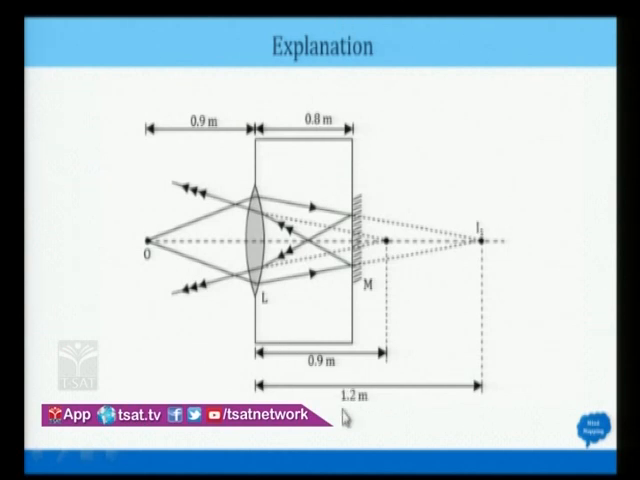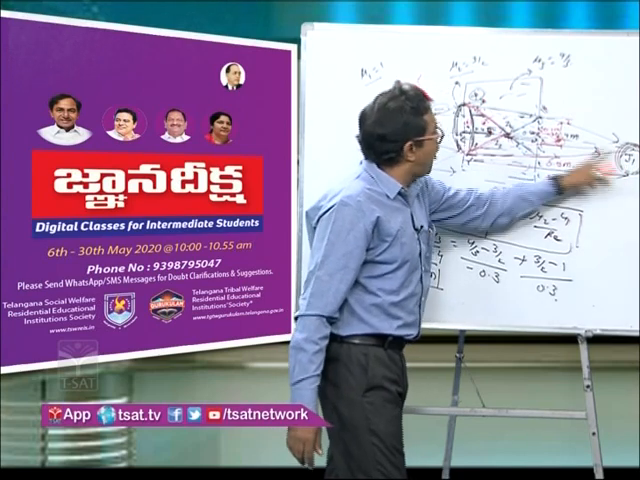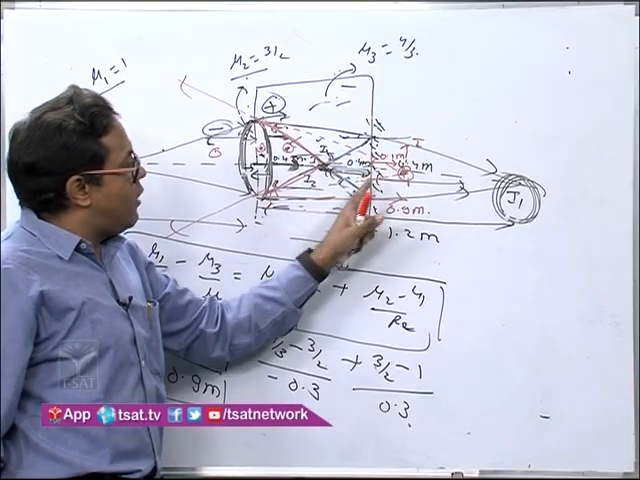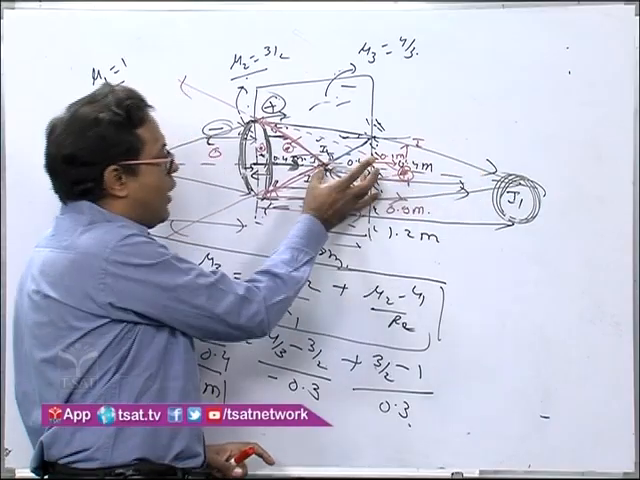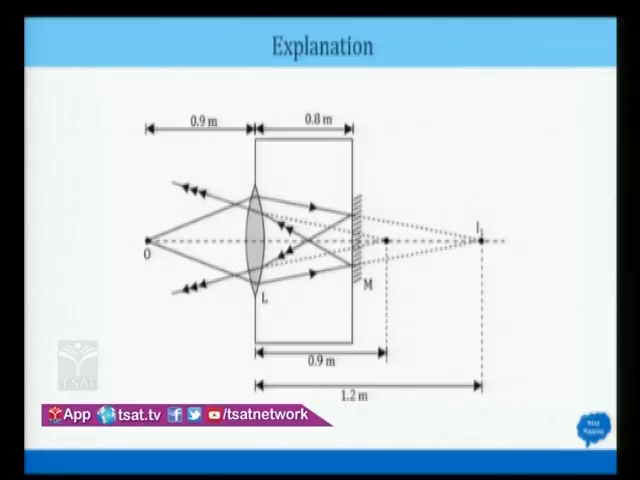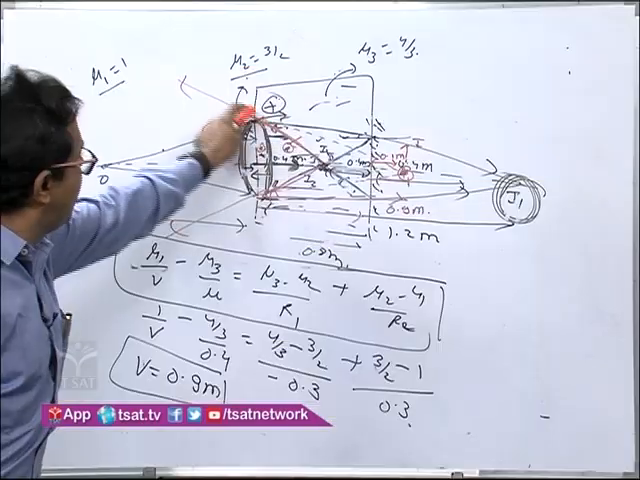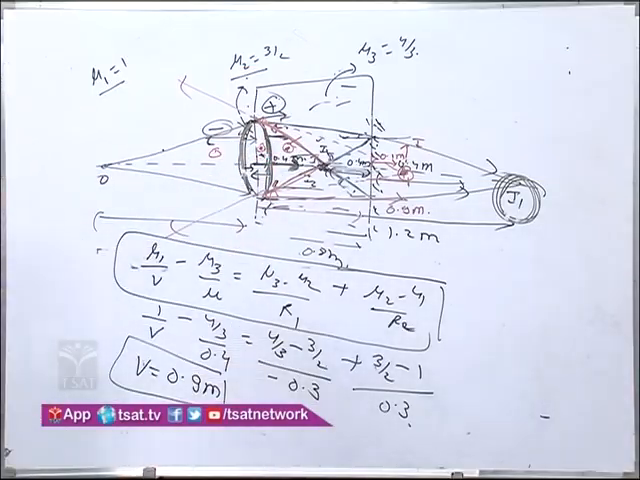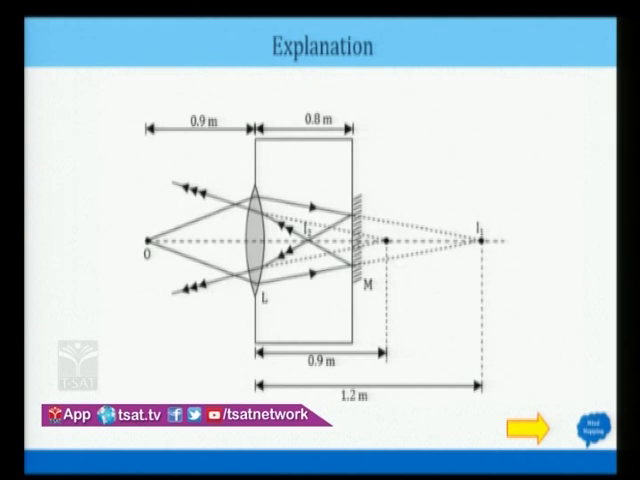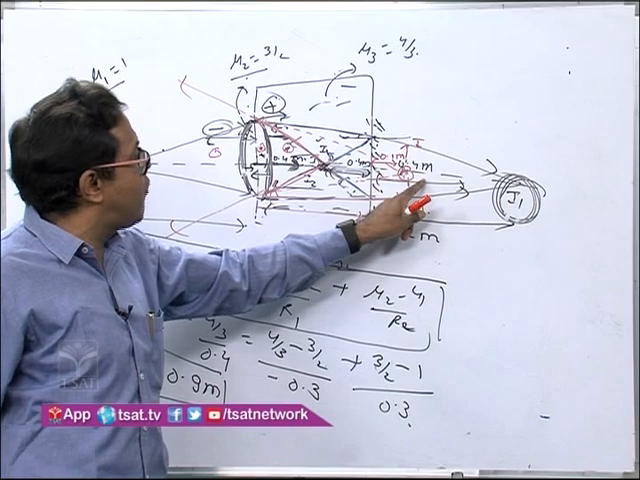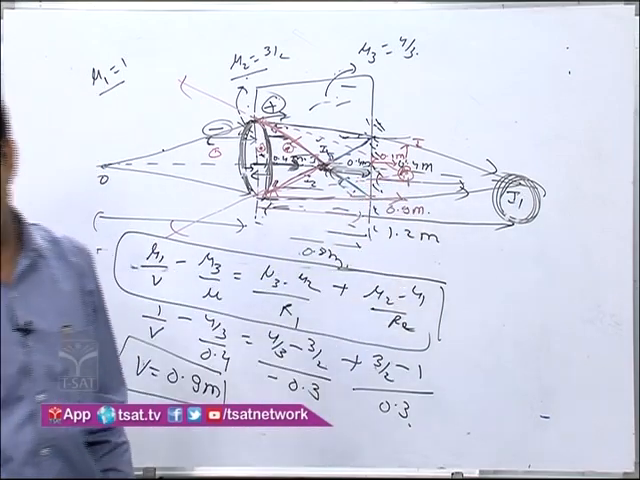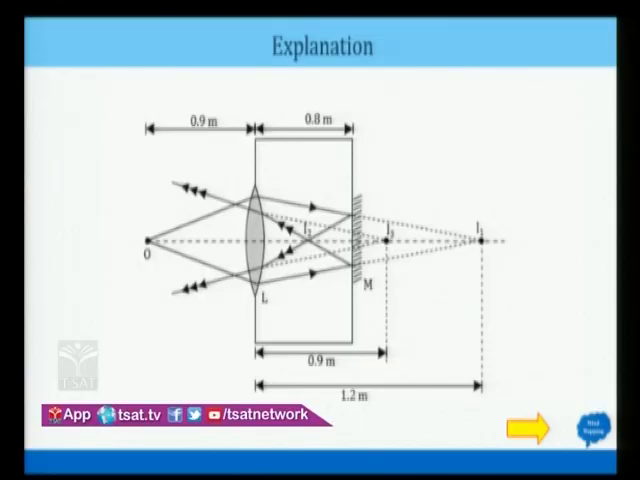Now this image will act as an object for this mirror, and therefore this distance will be 0.4 meter. You will get the image at 0.4 meter. This is I2, that is 0.4 meter. Now the ray is extending here, and again the refraction will take place, and now you get the final image I3. This is I3, which is formed at a distance of 0.9 meter from the lens or 0.1 meter behind the mirror. That is the answer.